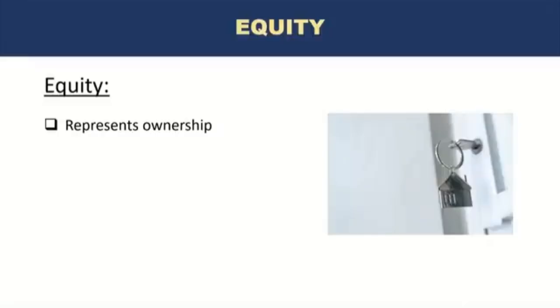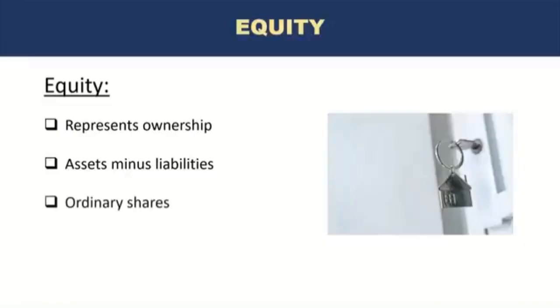However, in most cases, companies also have liabilities. These are the amounts that the company has to pay that belong not to the owners, but to outsiders. That's why equity is assets minus liabilities. So you look at the assets which the company owns, or the owners own, but you deduct liabilities from the assets, and that gives you equity.